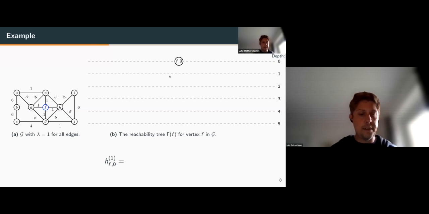Where we now have a temporal graph where the transition time lambda is equal to 1 for all edges.